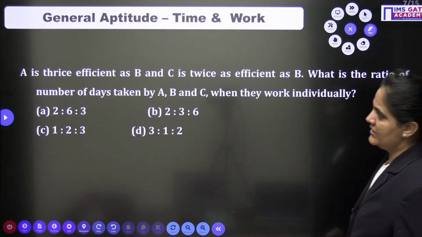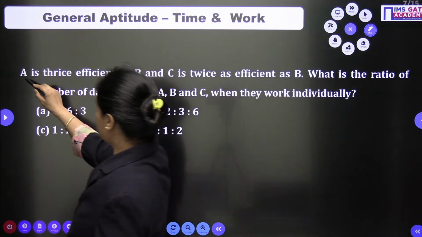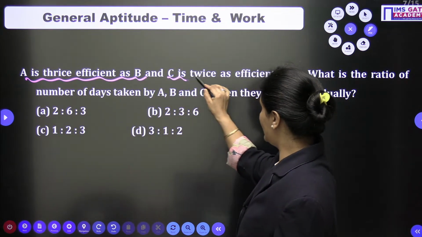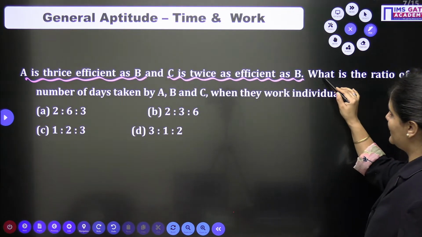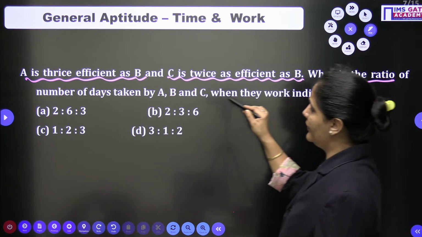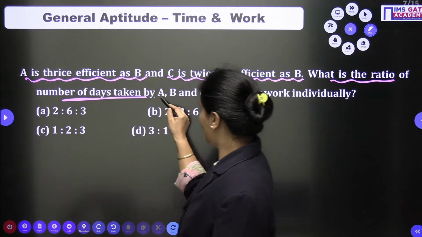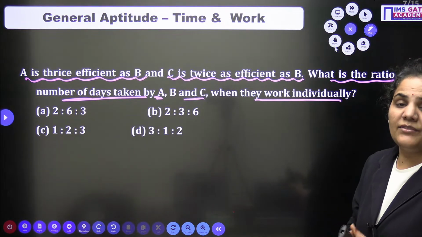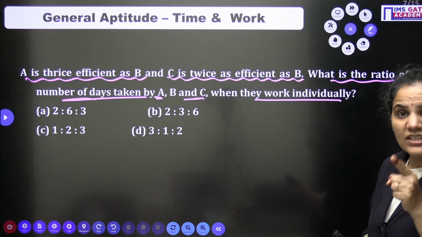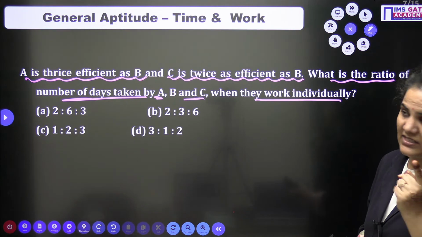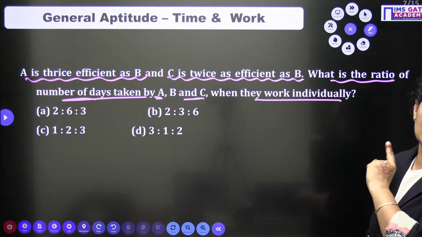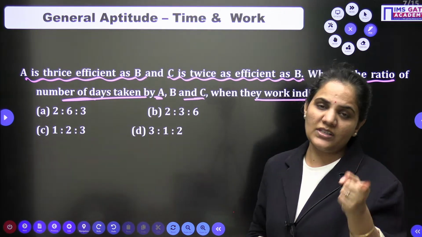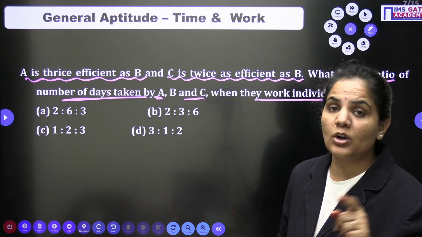Now again an efficiency based question. A is thrice as efficient as B and C is twice as efficient as B. So what is the ratio of the number of days taken by A, B and C when they work individually? We need to find the ratio of number of days, and the relation between capacity is given to you, while the question asks about the ratio between number of days.